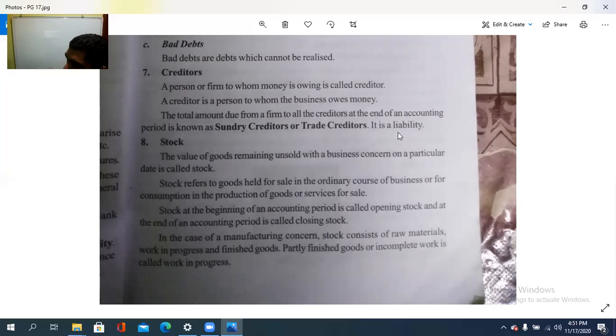So stock refers to the goods that is held for sale in the ordinary course of business or for the consumption in the production of goods or services for sale. So stock at the beginning of an accounting period is called opening stock.